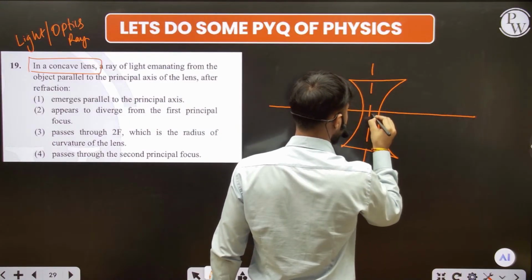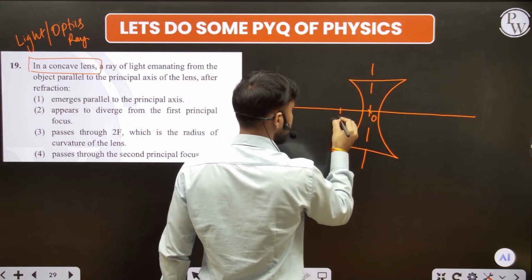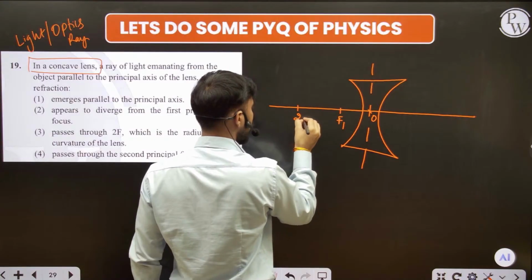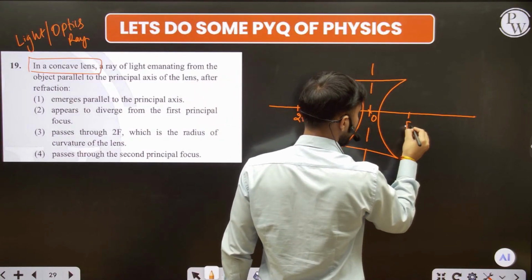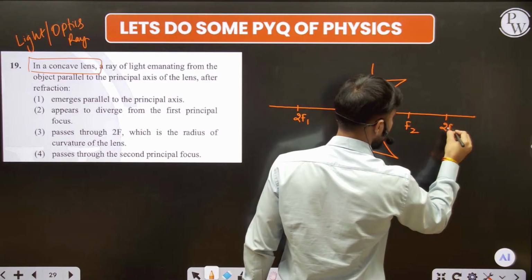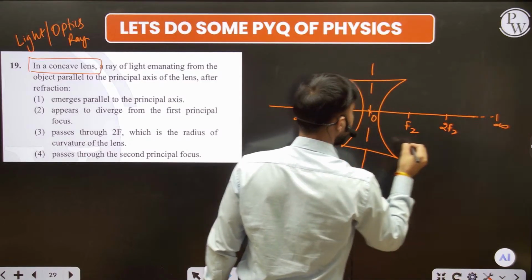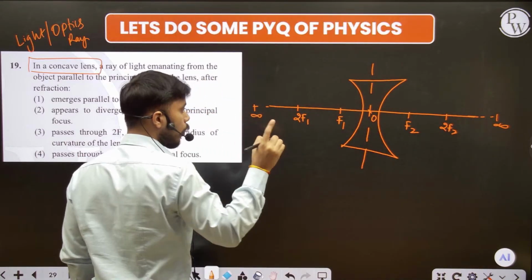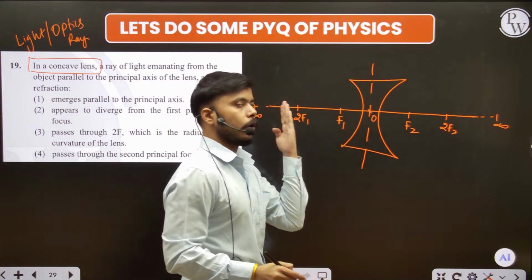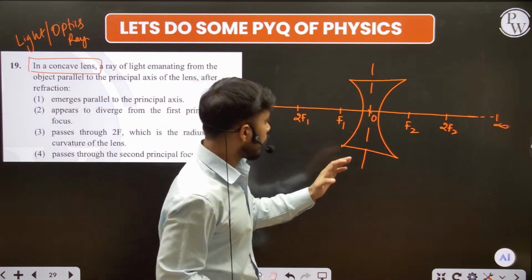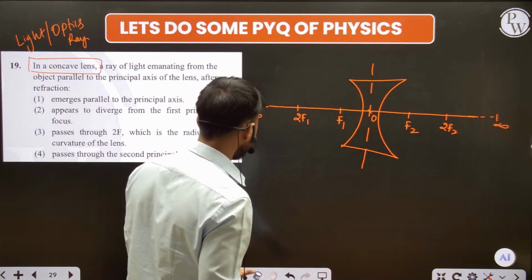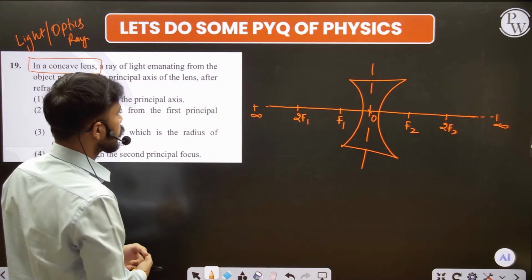This is our concave lens. This is our optical center. This is our F1, this is our 2F1. This is our F2, this is our 2F2. And here is infinity, and here is also infinity. Always remember, the left side is always the object position. That's why the u is always negative.